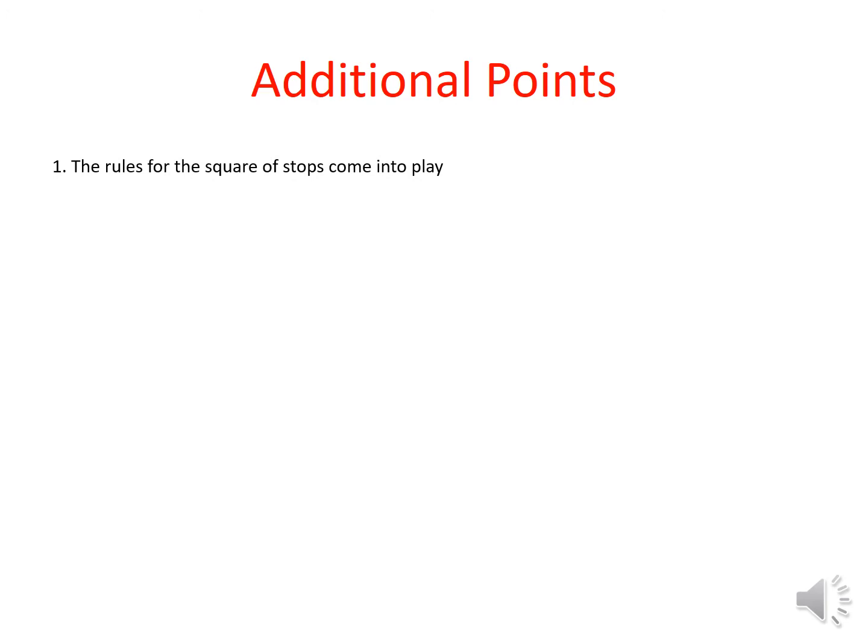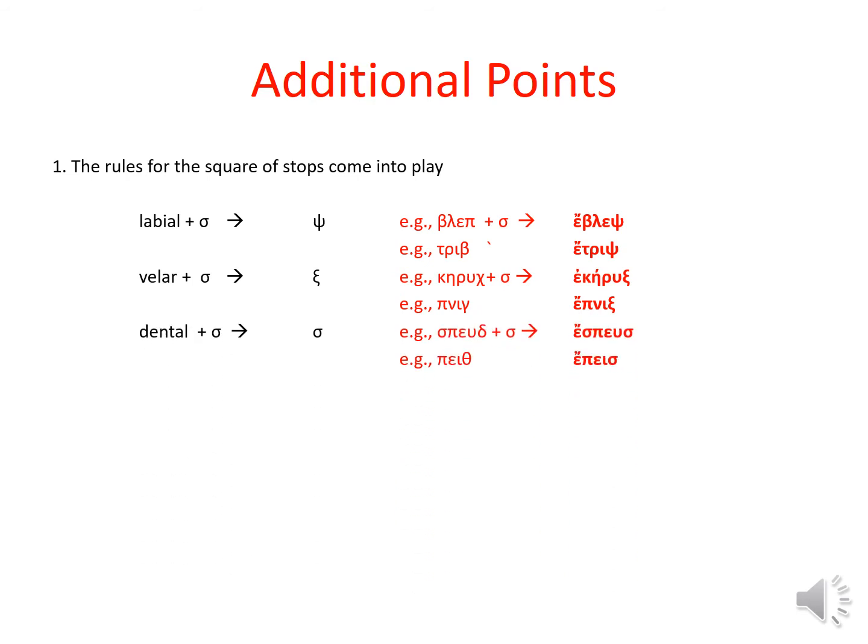A couple other points about formation of the first aorist. The rule for the square of stops will come into play. And of course, you remember the square of stops. You have labials, you have velars, and you have dentals. Well, because the aorist tense formative begins with a sigma, that sigma, when it comes into contact with a stop, will result in certain changes. So bleb plus a sigma will give you bleps. Trib plus a sigma will give you trips. Kruk plus a sigma will give you kruks, and so on. So remember the square of the stops and what happens when you add a sigma to it. That will come into play with the aorist just as it did for the future, and just as it did for certain third declension words.